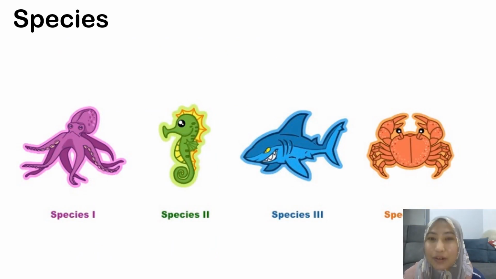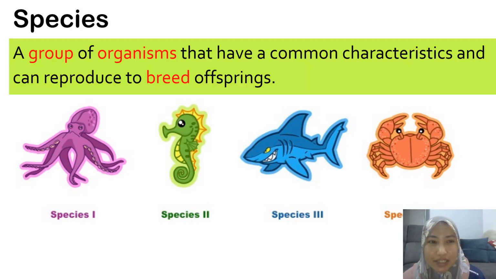And now we are going to learn about the second word, which is species. What is a species? Species means a group of organisms that have a common characteristic and can reproduce to breed offspring. So it means a group of individuals that have similar characteristics to each other and they can reproduce to make babies.